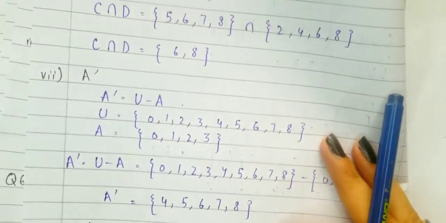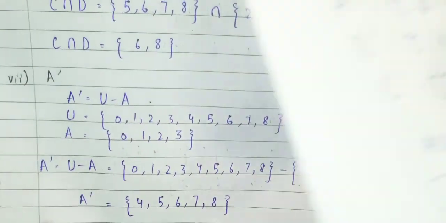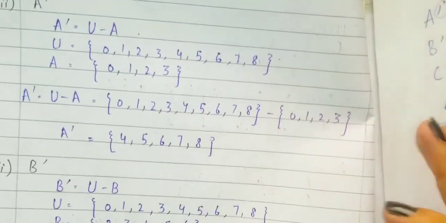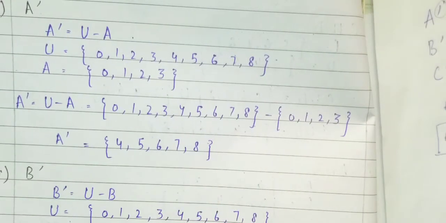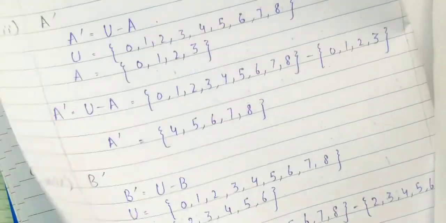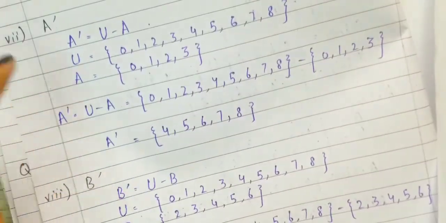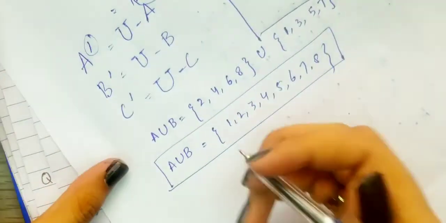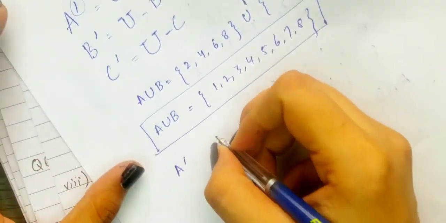Now let's move towards A complement. I told you this concept also, but the idea will be clearer to you this way. I am solving question number 6 part 7 over here. A complement is equal to, what does this complement mean?